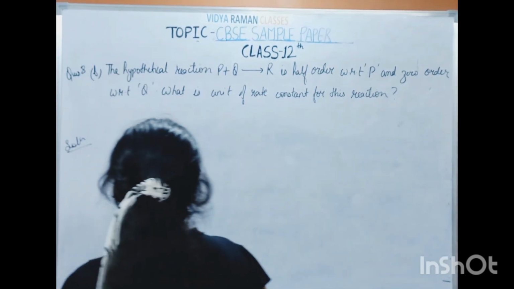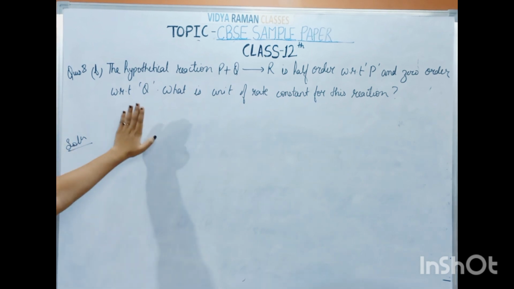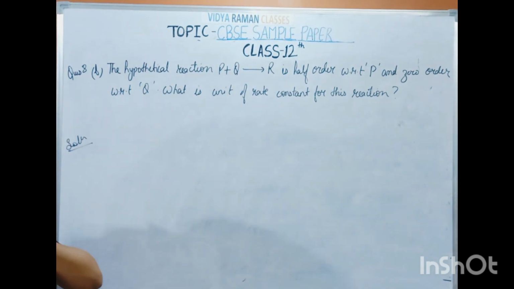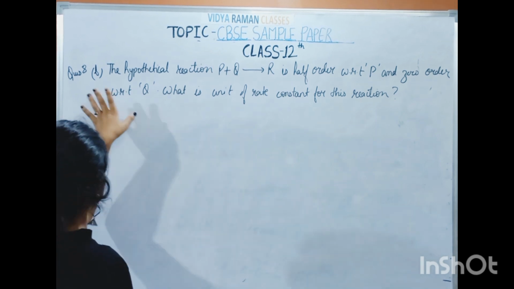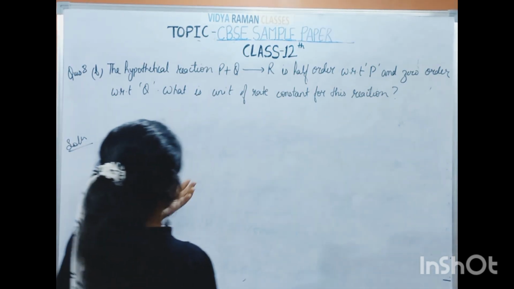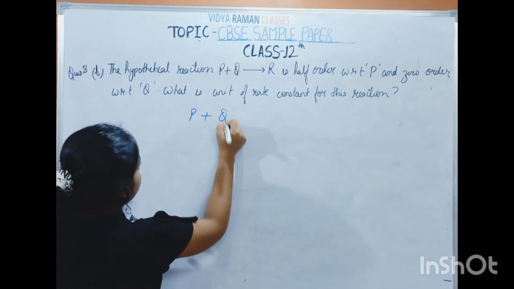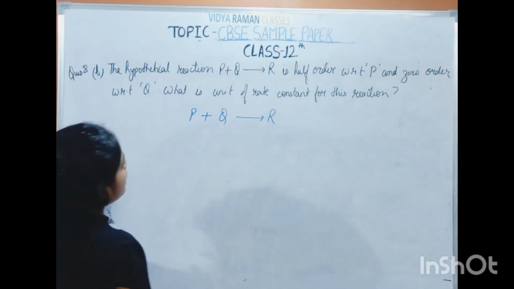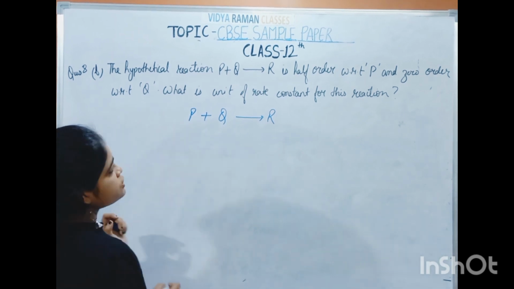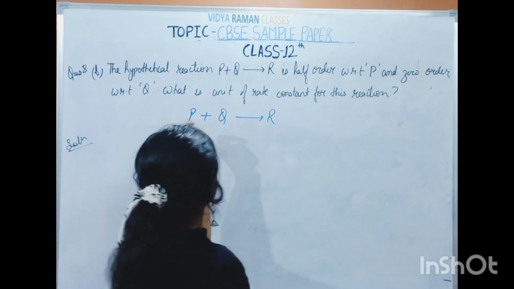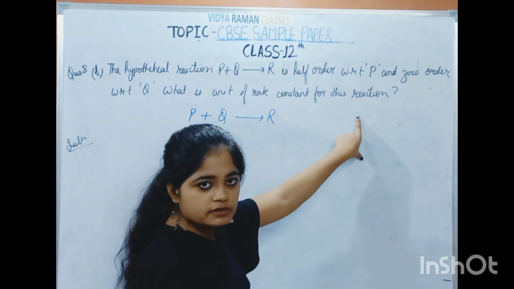So now in this question, this question had two parts. The first part was about half-life, which we have done. Now this is related to the unit of rate constant. They say that a reaction P plus Q giving R is half order with respect to P and zero order with respect to Q. So we have to calculate the unit of rate constant for this reaction.